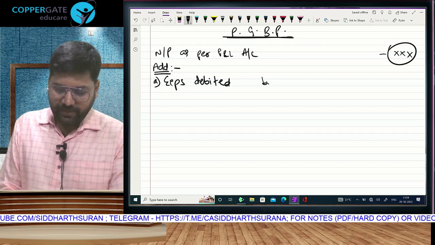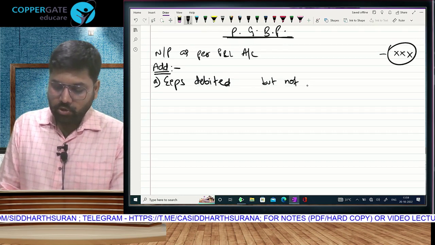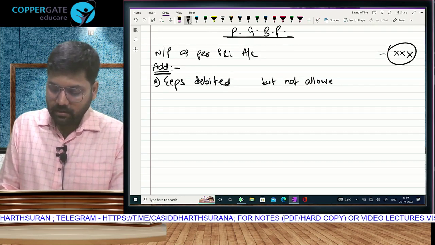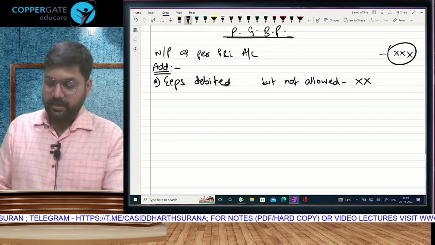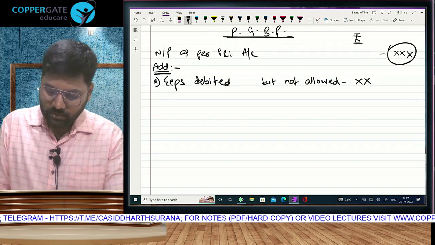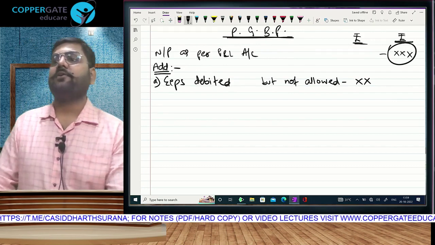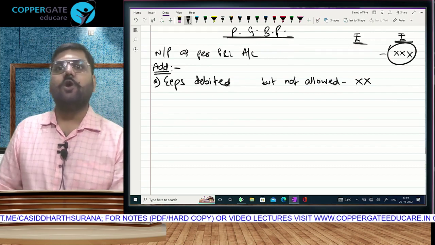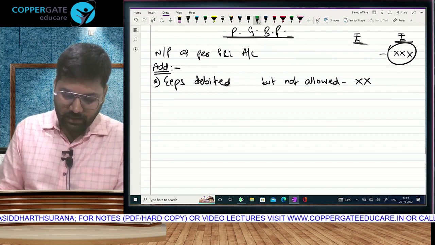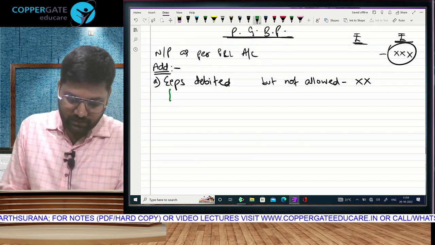But this expense is not allowed to be deducted in PGBP. Inner column I am writing: not allowed. This is not an expense which is related to your business. This was not necessary for the purpose of earning your income.